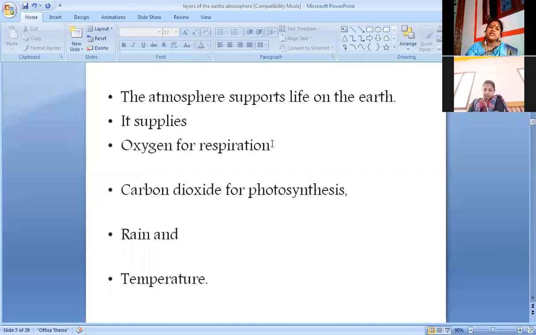The carbon dioxide is used for photosynthesis, especially for plants and trees. Then the atmosphere supports life on the earth, whereas rain also occurs. Then temperature also either increases or decreases.